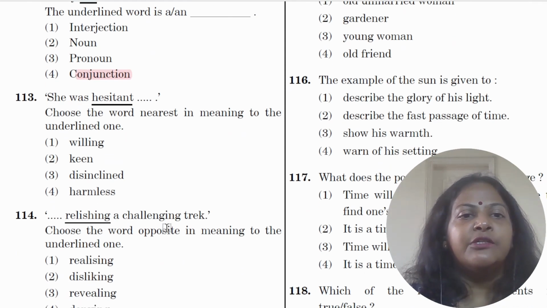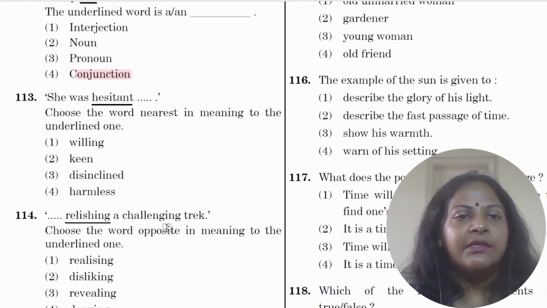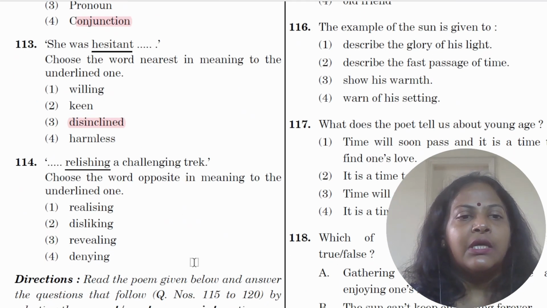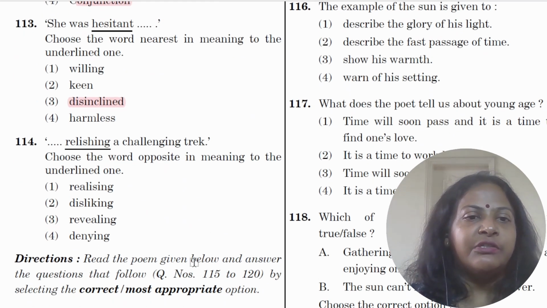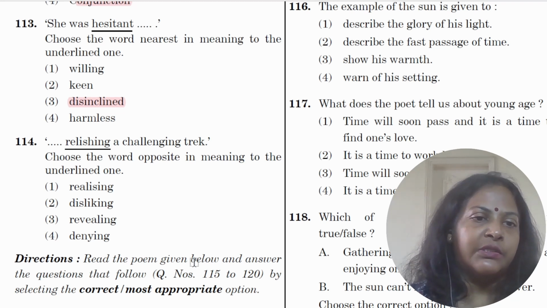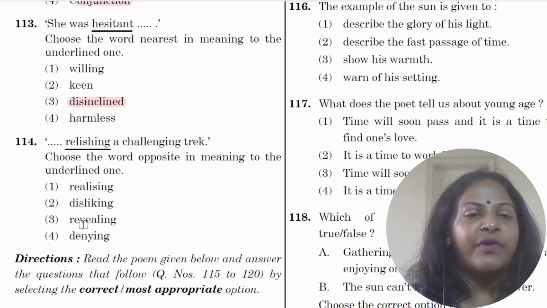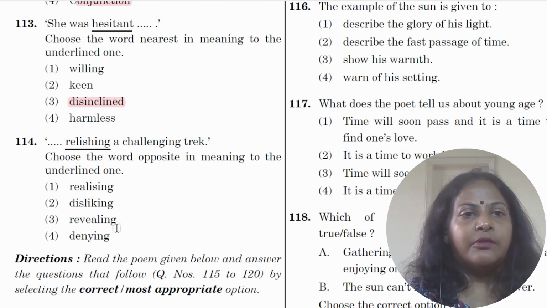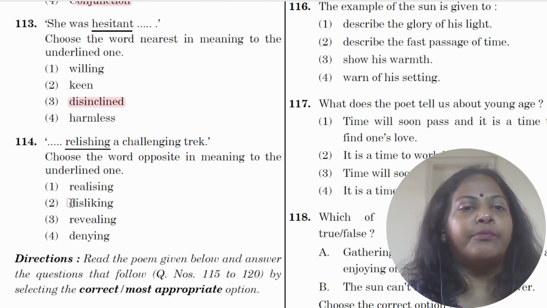She was hesitant. Choose the word nearest in meaning. So nearest in meaning was she was disinclined. She did not wish to do this. And relishing a challenging trek, choose the opposite word. So antonym, so the opposite of relishing is disliking.